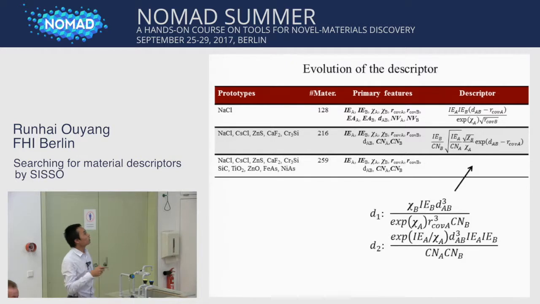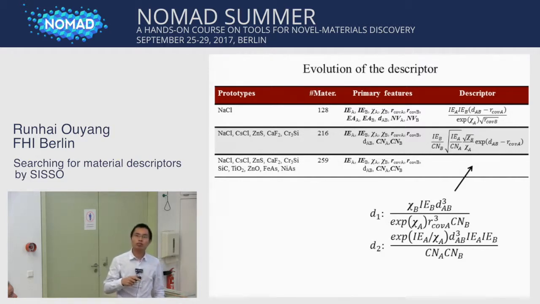Then we include more prototypes, up to 10 and 259 materials. We use the same primary features as here, and also found a descriptor for total classification. This is a 2D descriptor, with 2 features, but we see this descriptor is already quite complex, and people may not like this.